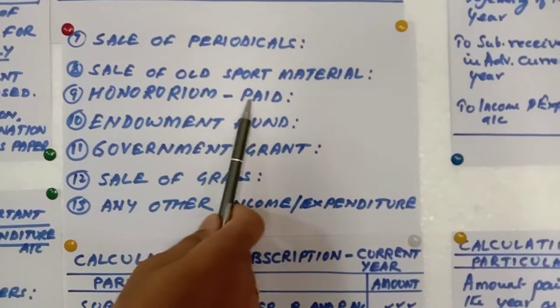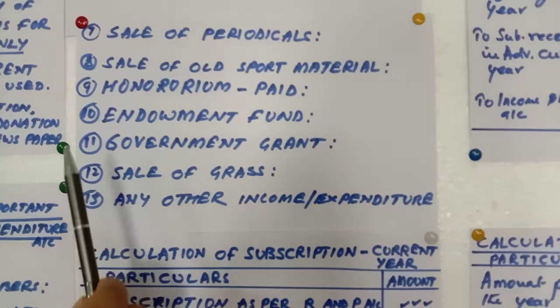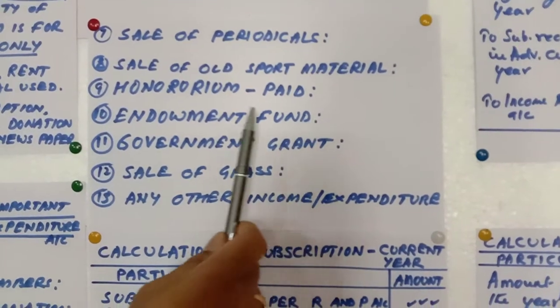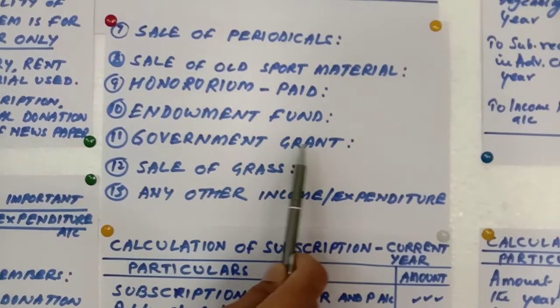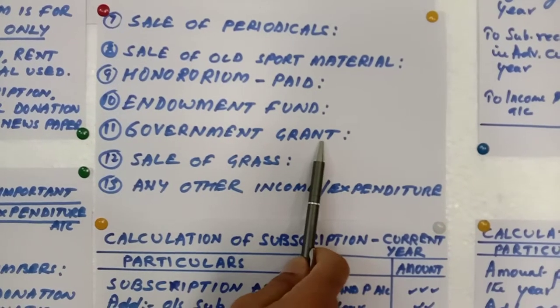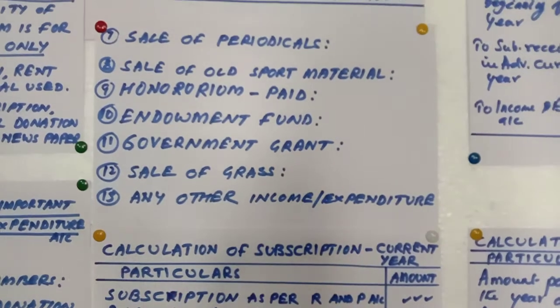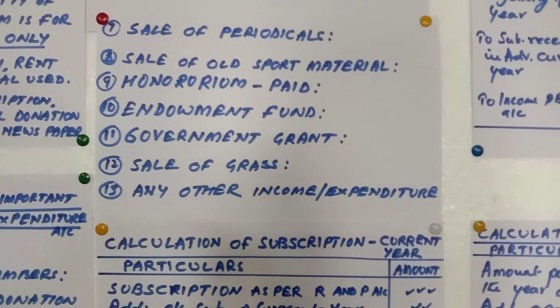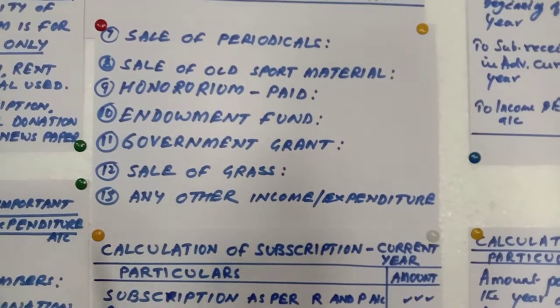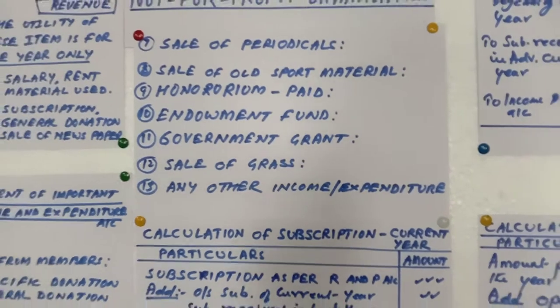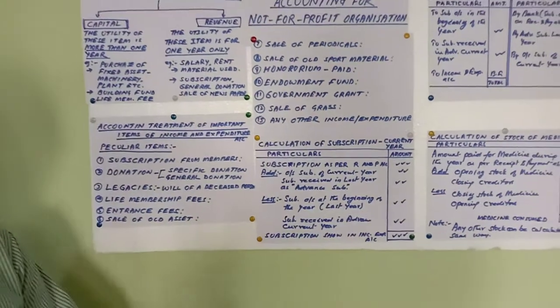Sale of old sports material is also just like the assets. Then honorarium paid is revenue. Endowment fund is capital. Then government grant can be capital as well as revenue, but mostly it is capital. Sale of grass is revenue. Any other item of income and expenditure, if it is given, please think it through and then you can do it.